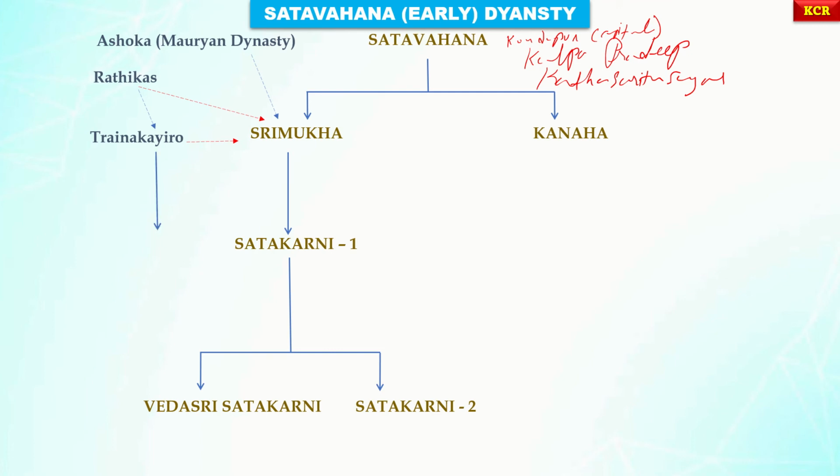Triankario's daughter Nagnika was married to Srimukha's son Satakarni. And with this, Srimukha decided to stay in Western Deccan and made Prathisthanapuram his capital due to its strategic location. So from there he started ruling the Deccan part.